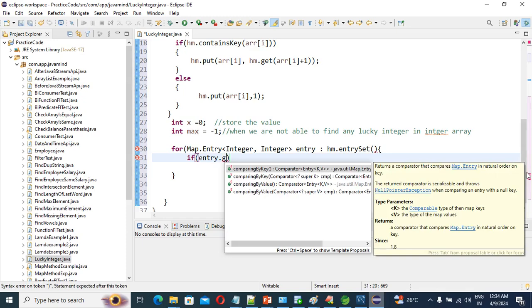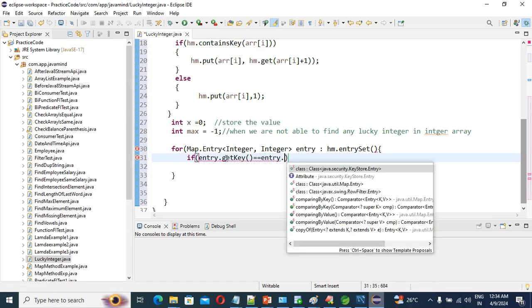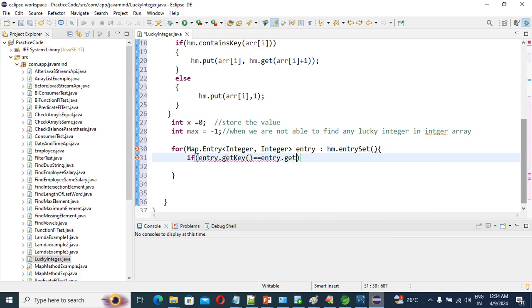So if entry dot get key equals entry dot get value, then what we can do, guys?